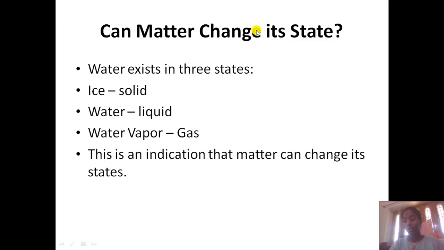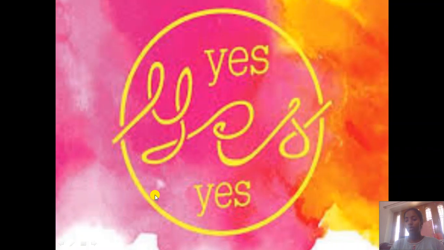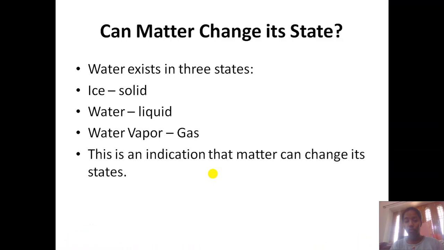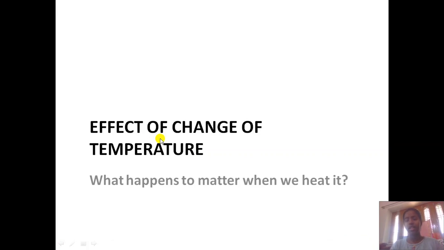Now here the real topic comes: can matter change its state? Water exists in three states, we very well know. As a solid, it is ice. Liquid, water, we very well know. Gas is water vapor. So this is an indication that matter can change its state. I would say yes, matter can change its state because it exists in three states, solid, liquid and gaseous, as ice, water and water vapor. Now let's see what the effects of change of temperature are.